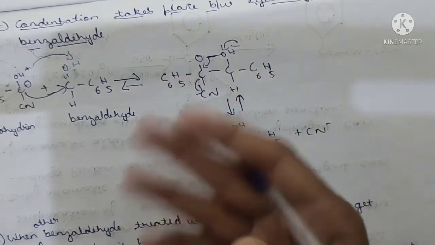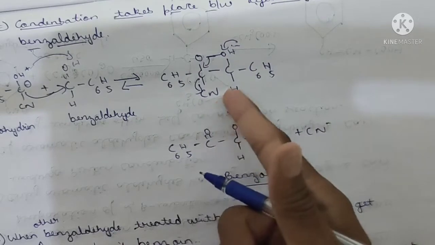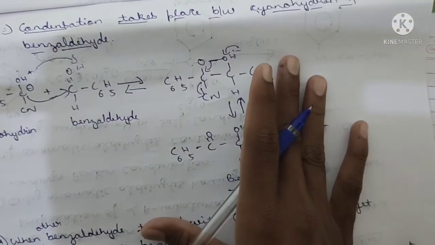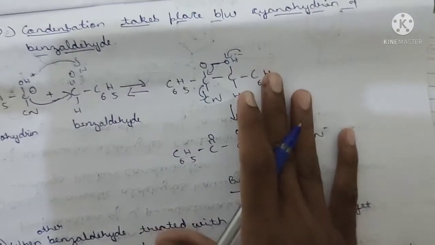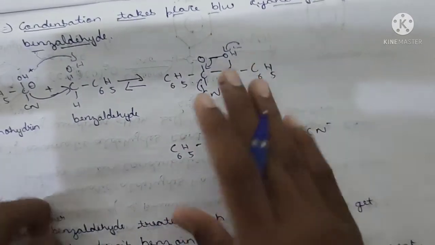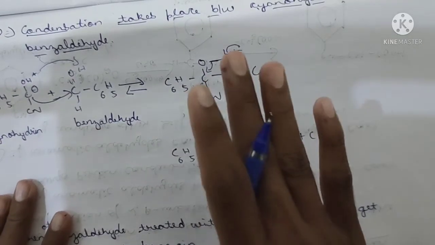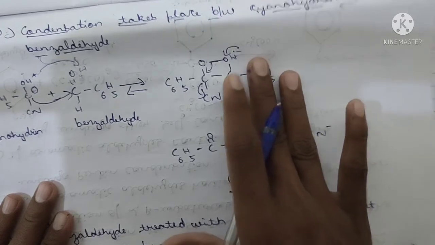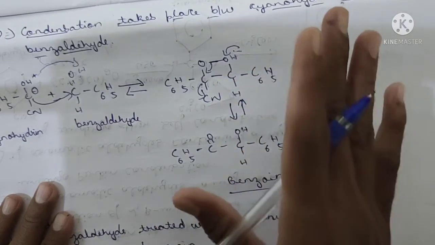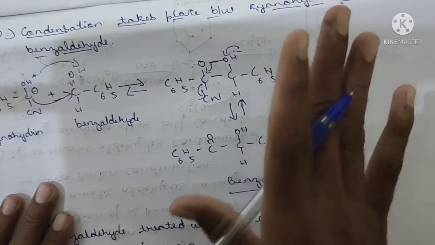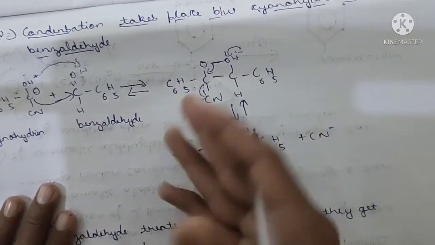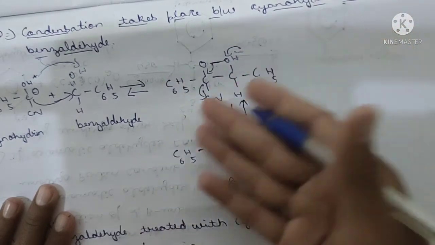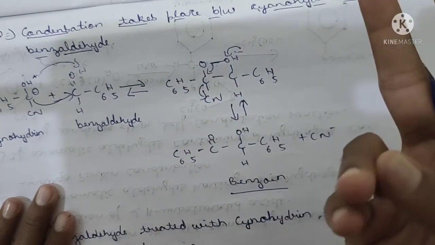You have to practice once, twice, or thrice, even four times, then 110% you can crack all these condensation reactions. And I guarantee that one more condensation reaction is there, that is Perkin condensation. Inshallah, in the next class we will discuss that. In these four to five condensation reactions you can easily score 10 to 15 marks. Approximately 10 marks here you can easily score. 10 plus 10, 20.